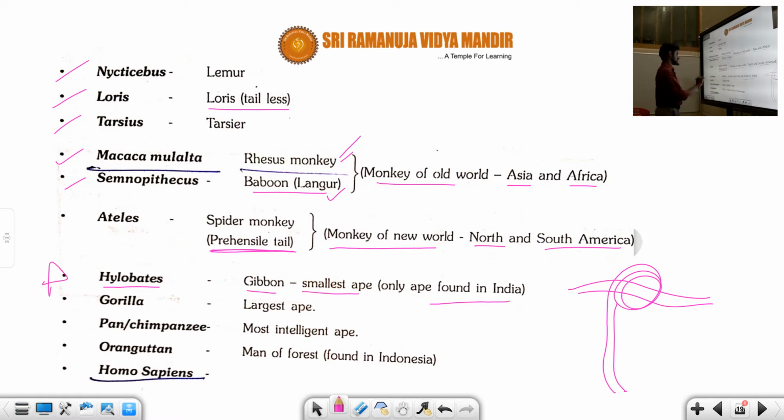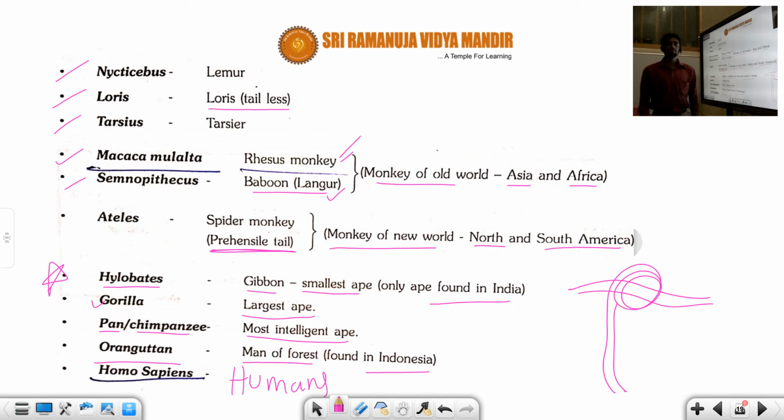Okay, gorilla, the largest ape. Scientific name for the gorilla. And Pan, the chimpanzee, the most intelligent ape. Another one is the orangutan. Generally the orangutan is brown in color, with a lot of hair. It is known as the man of the forest. It is found in Indonesia. And Homo sapiens is nothing but the scientific name for humans. Okay, hope you understand these common examples for primates, students.